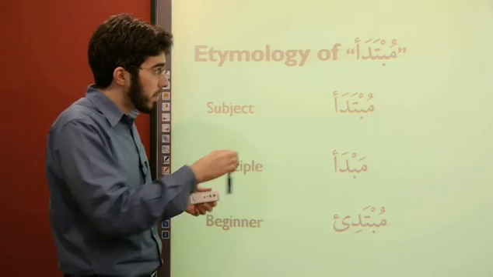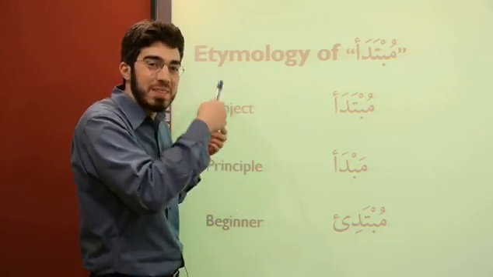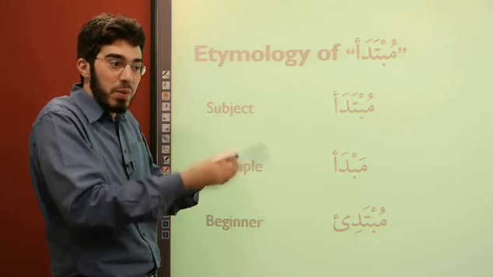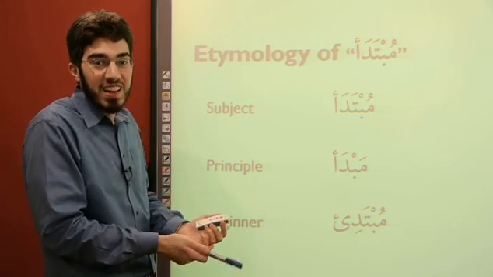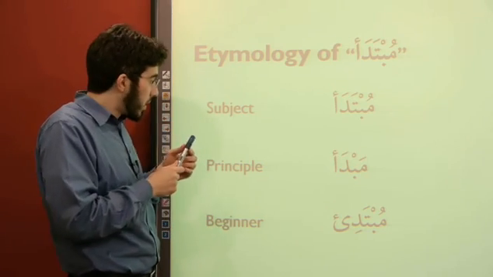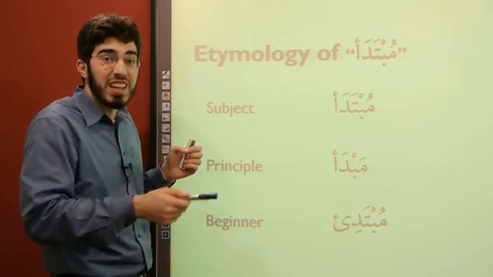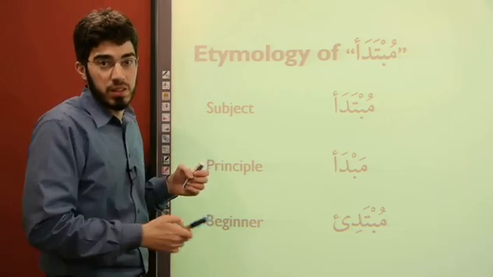And so what's actually happening is that the Arabs have named the subject of the sentence with a very simplistic name, meaning the thing we begin with, which works great. Let's contrast that to the English. The word subject, what does that mean? Well, break it apart. Sub means under, and ject means to throw. Think of the word eject. It's like throwing out of the plane or something like that.